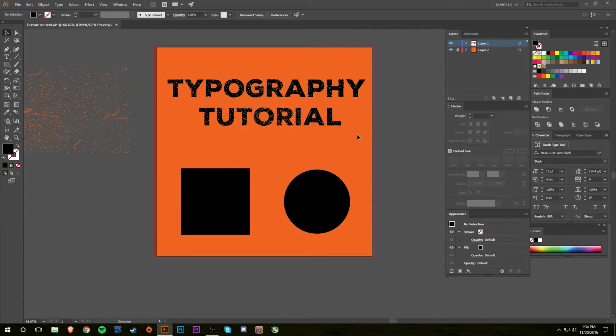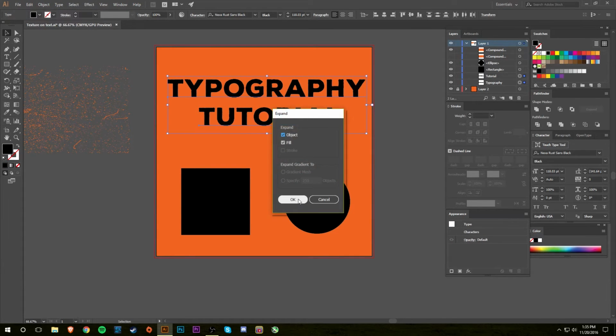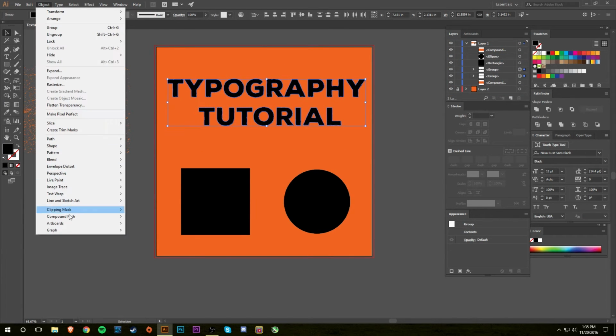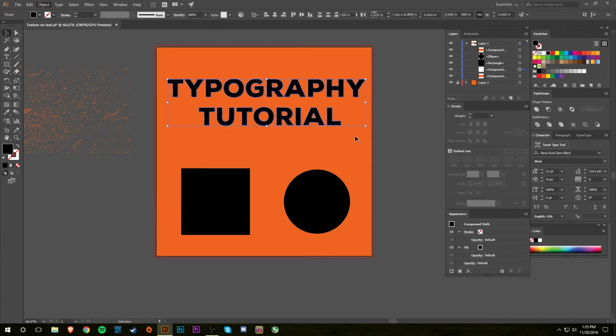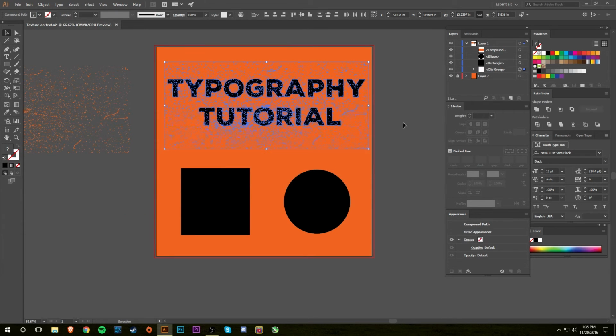So another way to do this, like say you want to put it in with the text. I'm going to go ahead and hide this for a second. You want to expand your text to where it's an object. You want the text on top, I believe. So I'm going to move this down below. The text needs to be made into a compound path. Select all of it, and let's hope this works. Object, Clipping Mask, Make. I'll do yes.